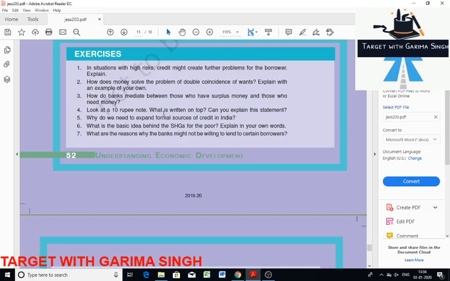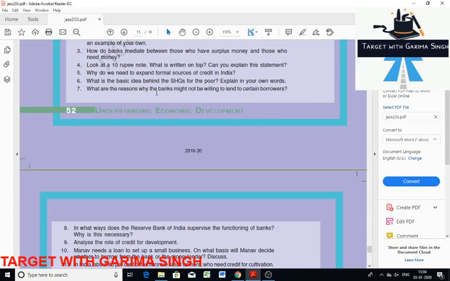Next is: what are the reasons why banks might not be willing to lend to certain borrowers? Then you can say the bank might not be willing to lend to certain borrowers due to the following reasons. Banks require proper documents and collateral as security against the loan. Some persons fail to meet these requirements. For borrowers who have not repaid a previous loan, the bank might not be willing to lend them further. Next, you can say the bank might not be willing to lend to those entrepreneurs who are going to invest in a business with high risk. And you can also write that one of the principal objectives of a bank is to earn more profit after meeting a number of expenses.